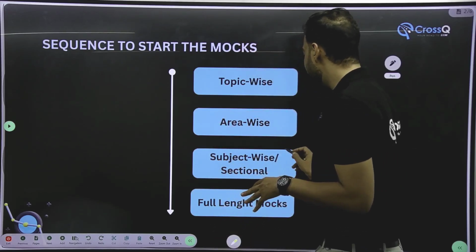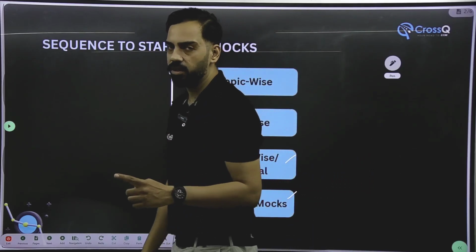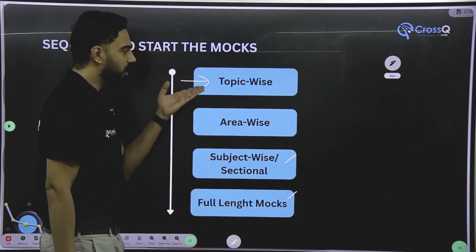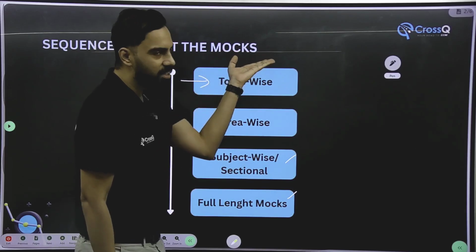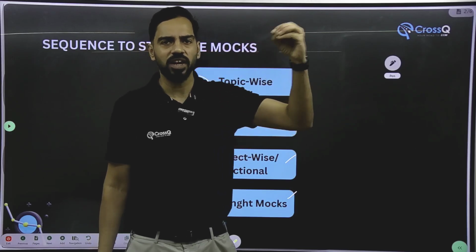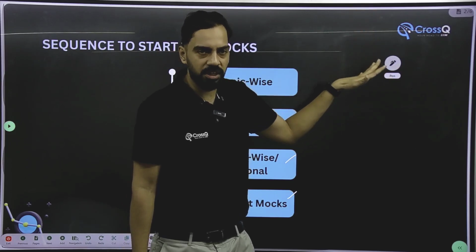Unfortunately, बहुत सारे students directly jump to the sectionals as well as full length mocks. That is not the correct way of starting. सबसे पहले you should be confident about some topics. पहले topic wise में भी concept test दीजिए, फिर topic wise test दीजिए, and at least 10 PYQs of that particular topic so that you feel confident of that topic. That should be the strategy.